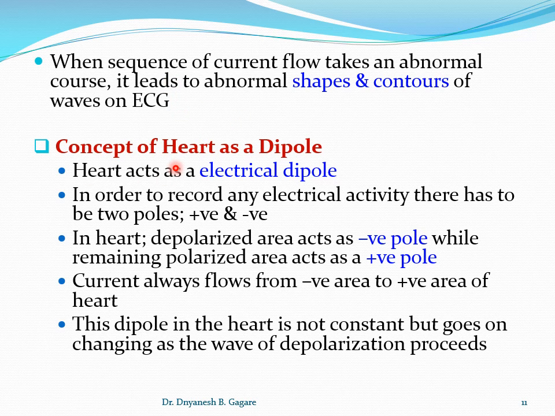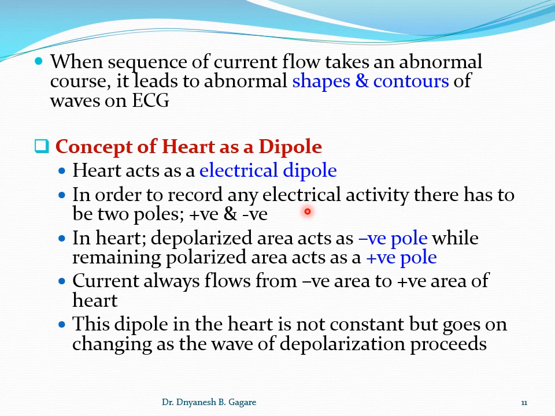One more concept we have to discuss here, students, and that is very interesting: the concept of the heart as a dipole, okay. So what is a dipole? The heart acts as an electrical dipole. In order to record any electrical activity, there have to be two poles, a positive pole and a negative pole. If you have to record any electrical activities, we take a battery, and in the battery there is a positive pole and a negative pole, then only can we record some electrical activities.